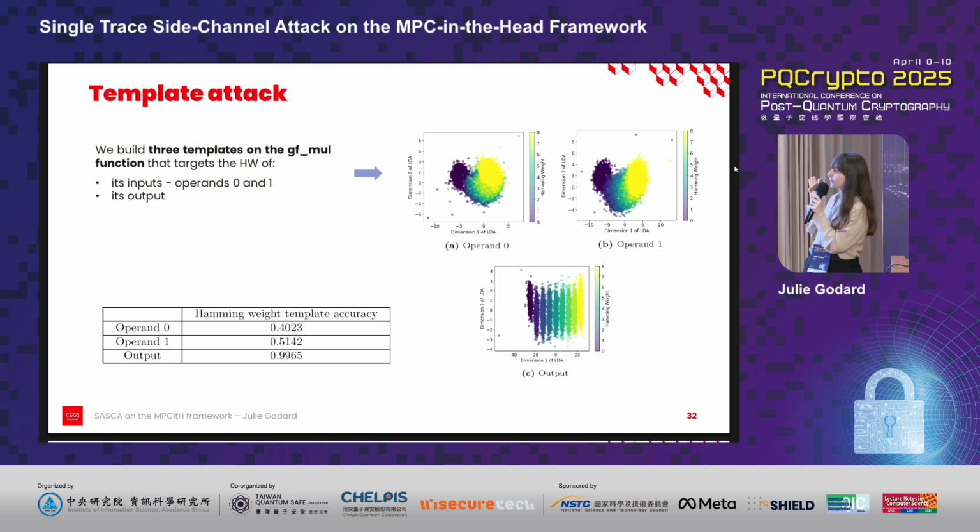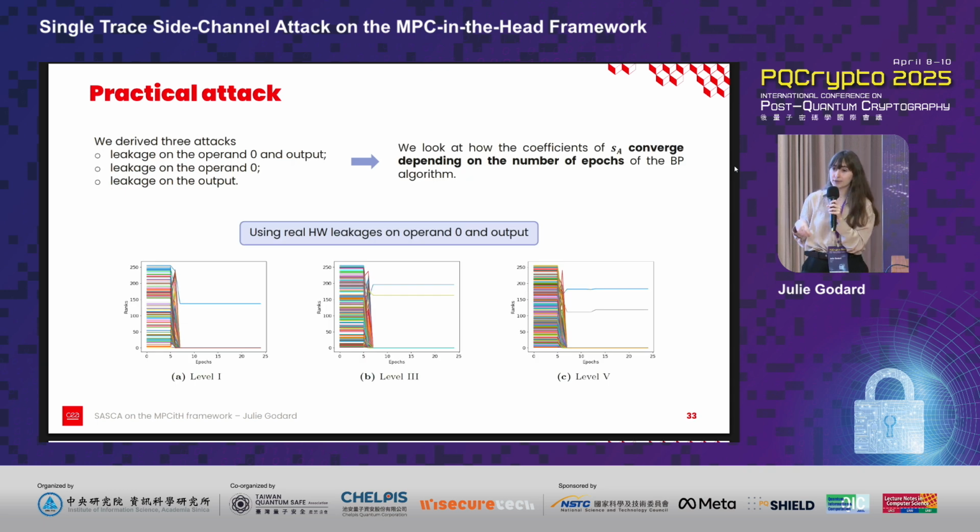And this is confirmed by looking at the table, where we can see that for the output, we have a near-perfect Hamming weight template accuracy, and respectively 0.4 and 0.5 for operands 0 and 1. And we can note that in the polynomial evaluation of SA, SA is behind the operand 0. So we are in the least favorable case. So we can move on to a practical attack.